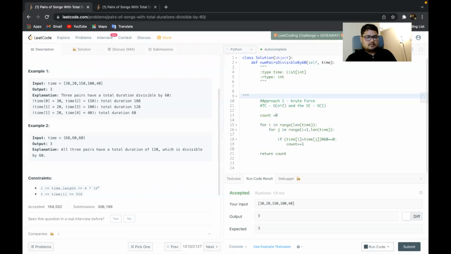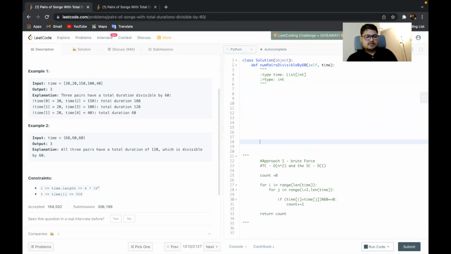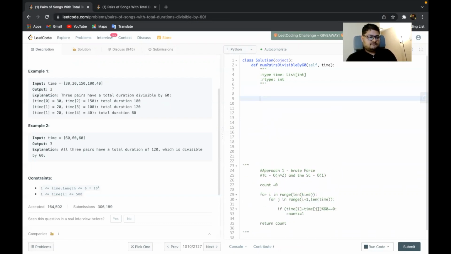Now let's see how we can optimize the time complexity. Our approach two would be using a hash map.